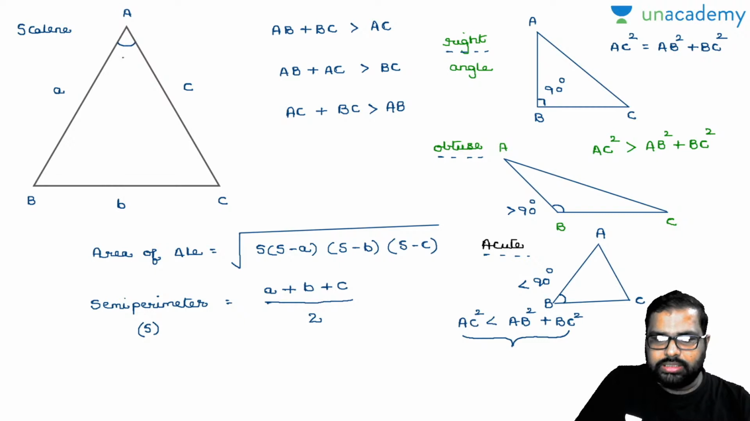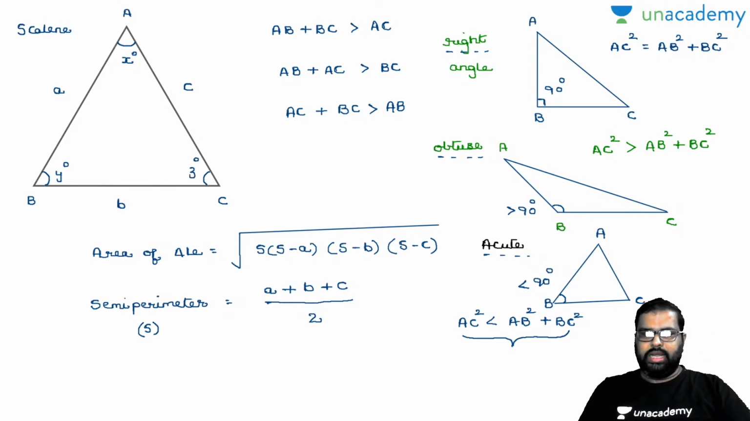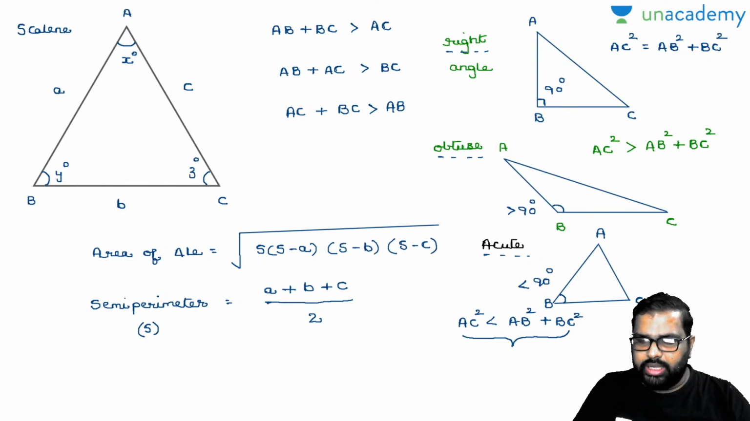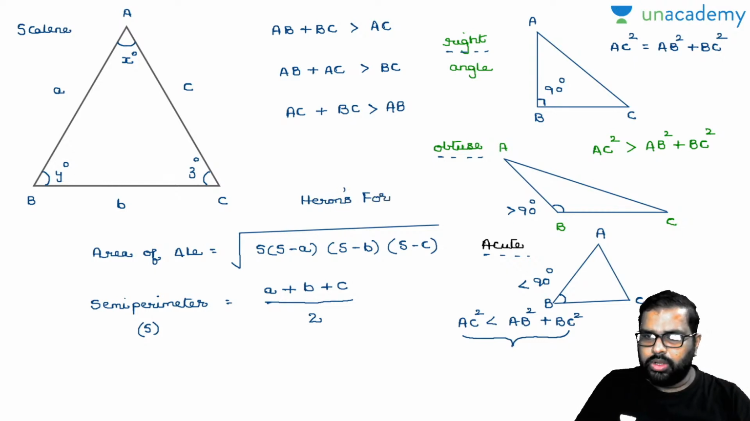I'll write it down like this. This is x degrees, this is y degrees, and this is z degrees. I'm dealing with simple basics here. Everybody knows x plus y plus z is equal to 180 degrees. And I have given you the formula. This is called Heron's formula. I will be writing down the things there. Heron's formula. I hope I am clear up to now.